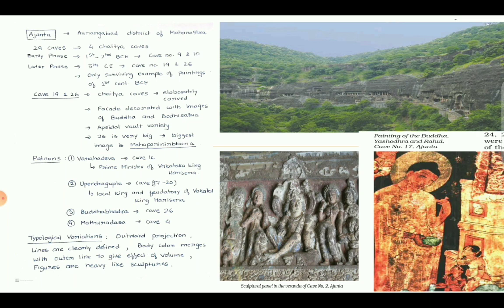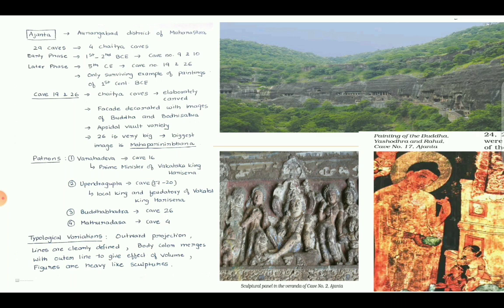Now let us see about the most important caves of this period, Ajanta. Ajanta is situated in Aurangabad district of Maharashtra. Look at this first image of Ajanta caves. You can see the small entries. These are the entrances of caves, and these caves were given numbers. Each and every cave has different kinds of images, paintings or sculptures. So we will see a few of them in detail.